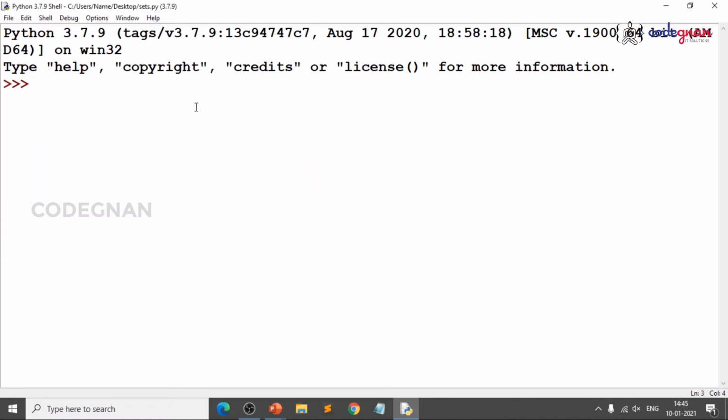We cannot edit it. So, what does a set mean? A set is an unordered collection of elements, which is similar to a list. When I say unordered, we cannot expect any order for the set.